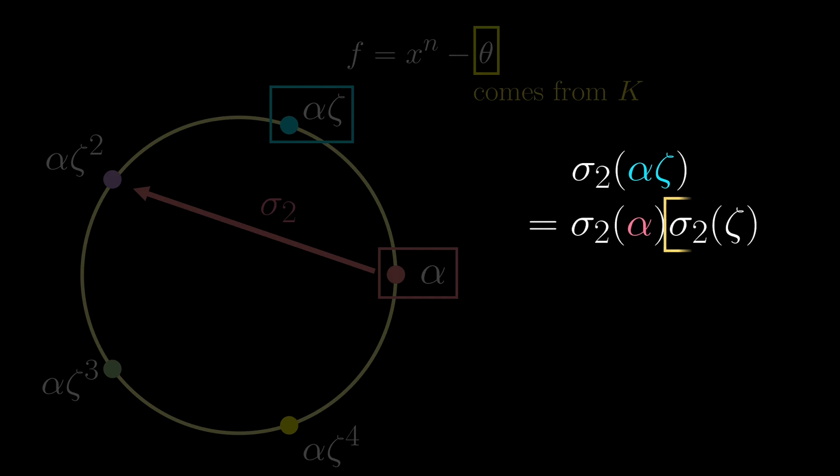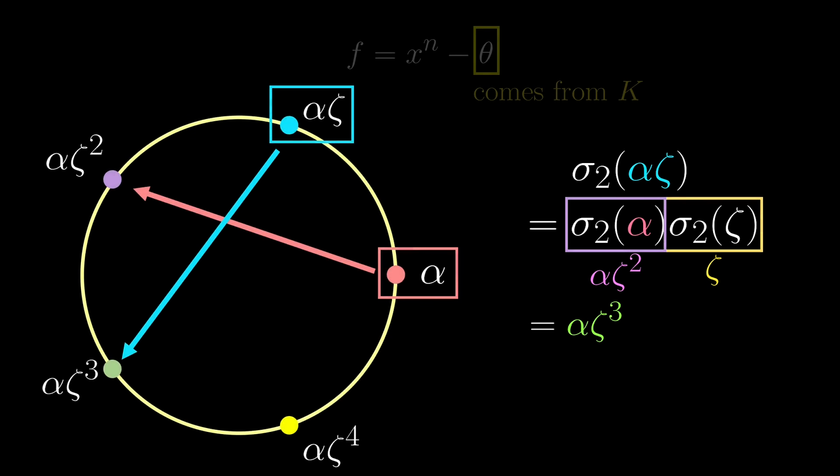However, zeta is in the original field K, and so sigma 2 leaves that unchanged. On the other hand, by definition, sigma 2 sends alpha to alpha zeta squared, and so we end up with alpha zeta cubed. Quite similarly, we can already tell where all the other roots are going to go.